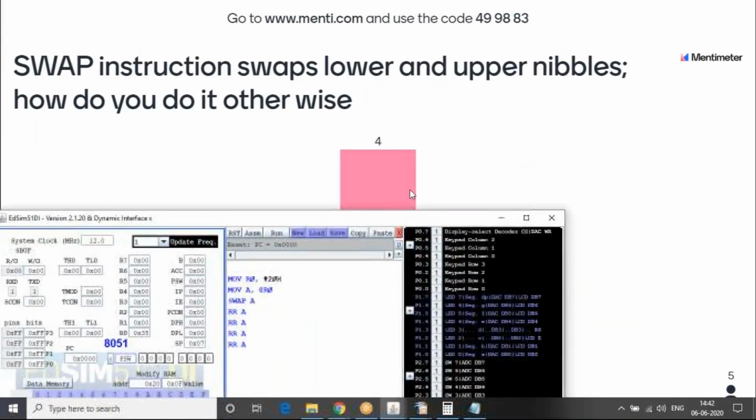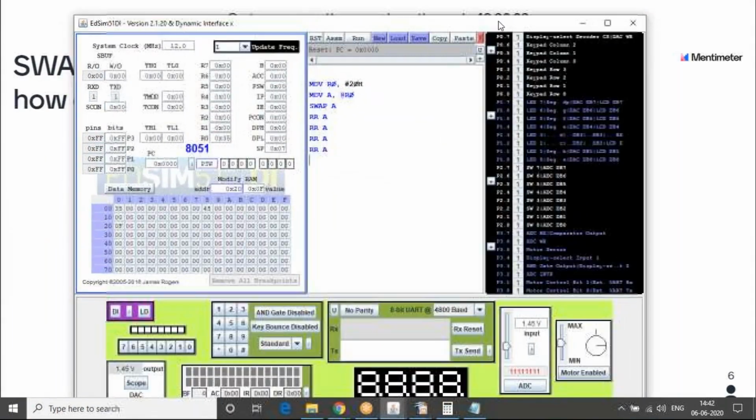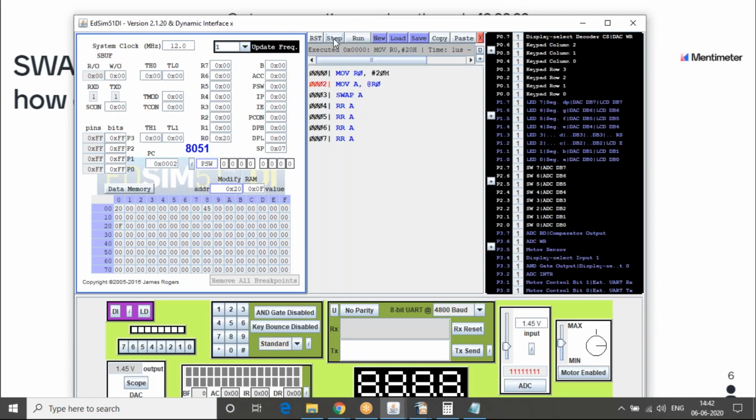For want of time, I'll just go ahead and explain how it is going to work. I have written some piece of code. We will look at how that's going to do. So I'm going to swap. I have moved R0 to 20 and then got the value at the address pointed by R0 to A. So I have 0f there. So I will step it. Now A should have a value of 0f. You can see A has a value of 0f.